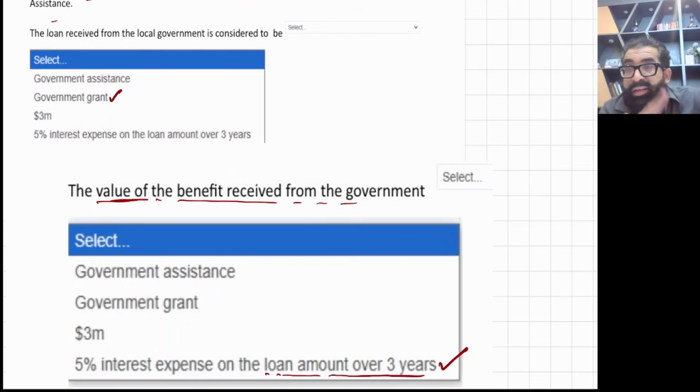It's not 3 million. A loan we can get from anywhere. It's not the favor. The favor by government is the reduction of interest rate. So 5% is the favor, right? Okay.